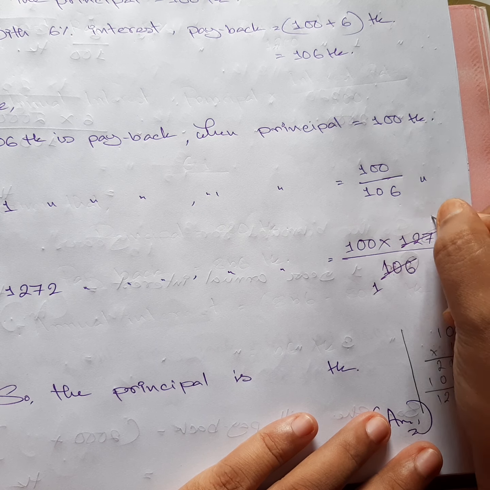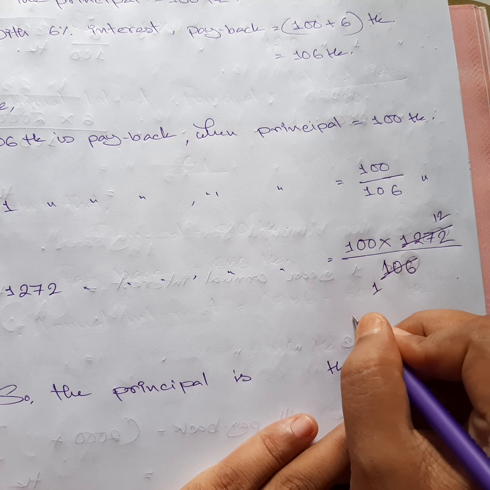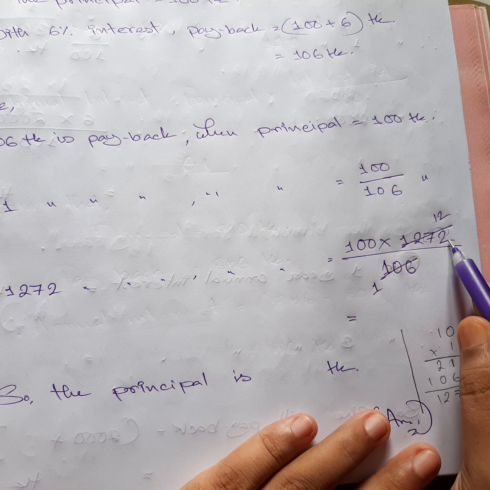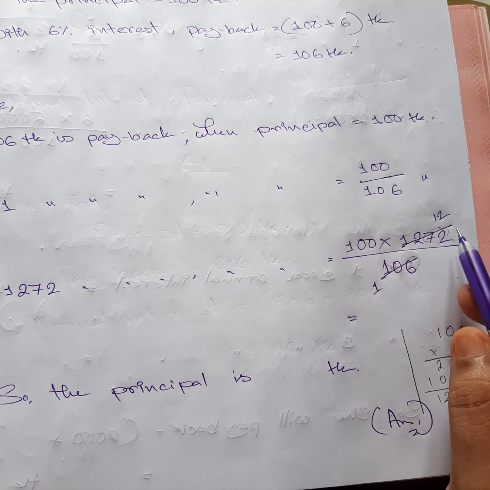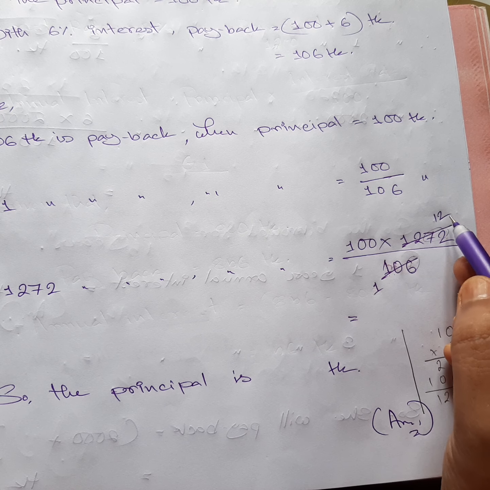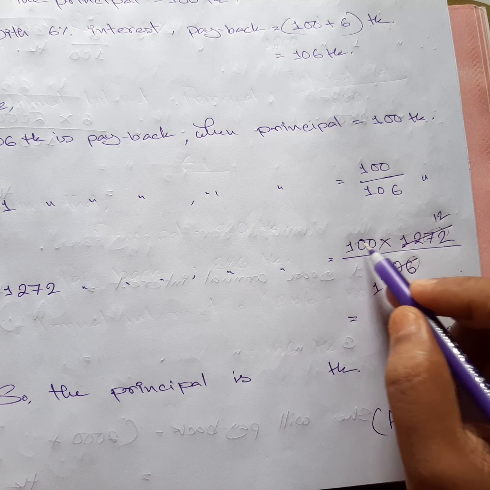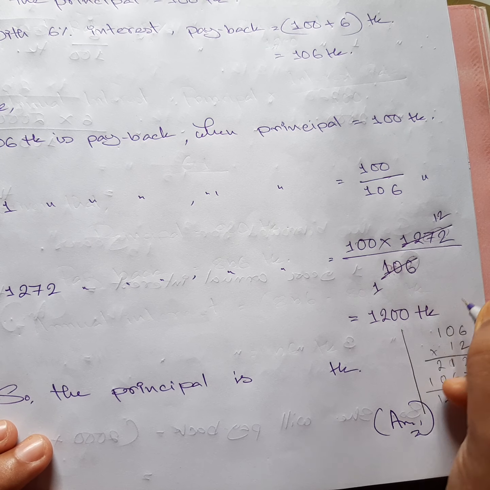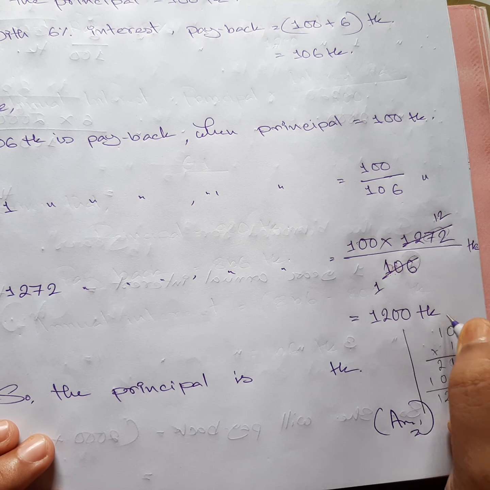106, and here will be 12. So our answer will be, in 1272, 106 goes for 12 times. It's pretty impressive, right? Now you can see, multiplying them, and we are going to get our answer here. We need to write down taka over here also.